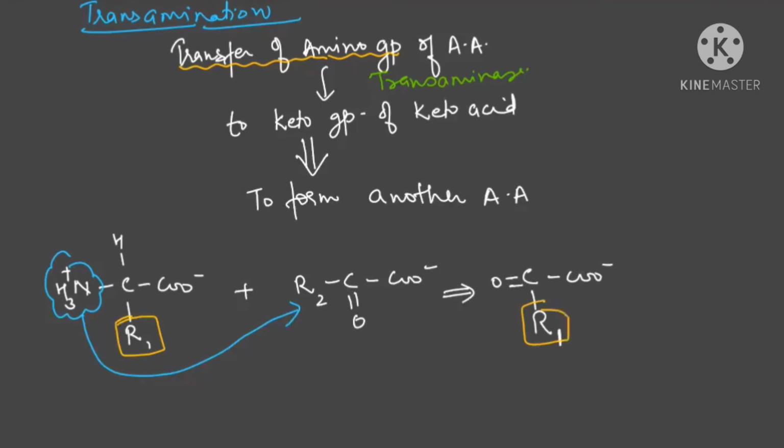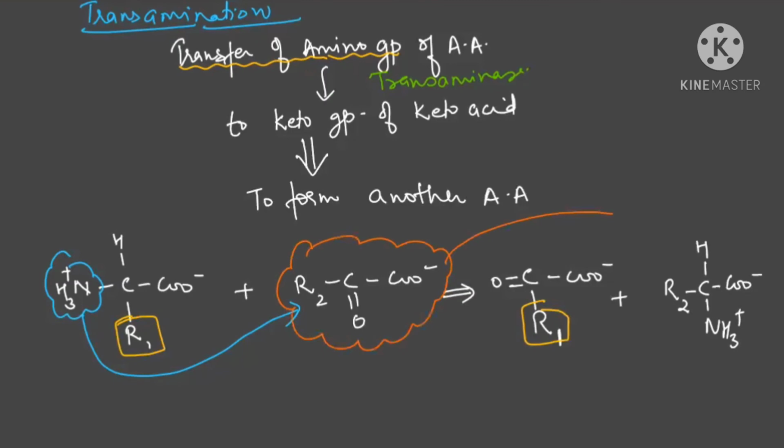Clear? Because it has now become another keto acid. And see the next one. The amine group is given here. As a result, this one has changed to this amino acid.